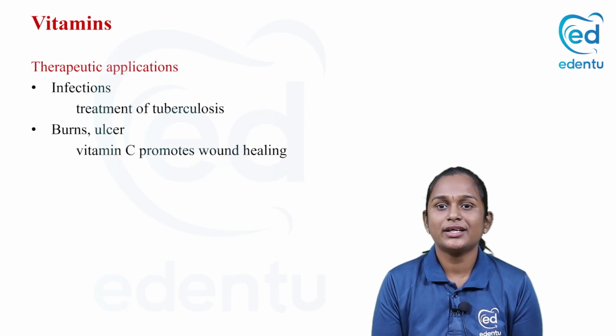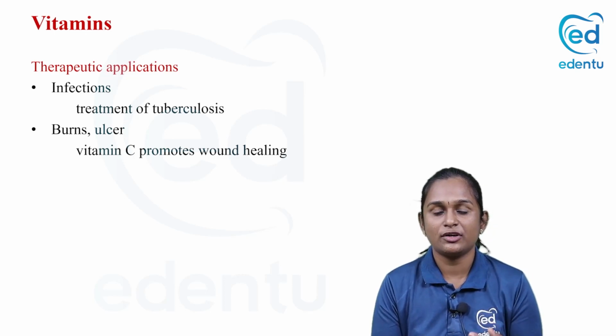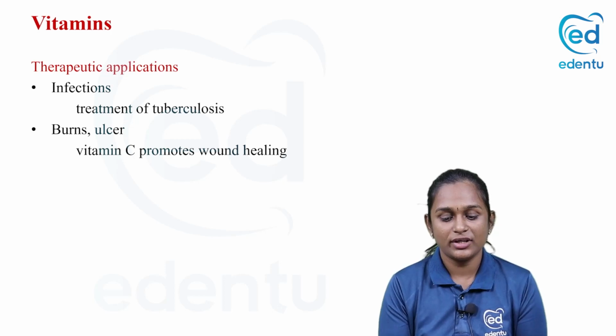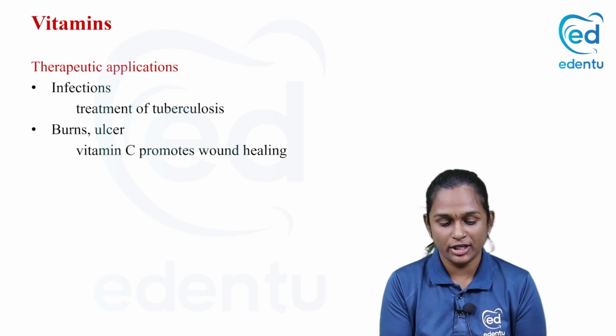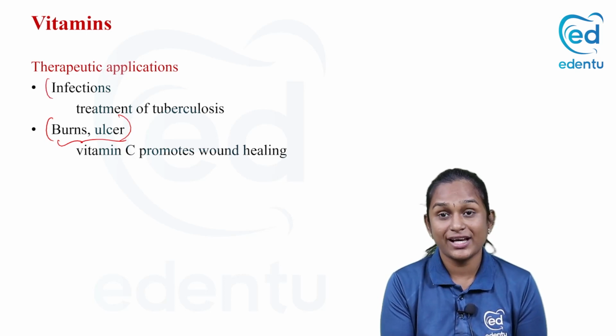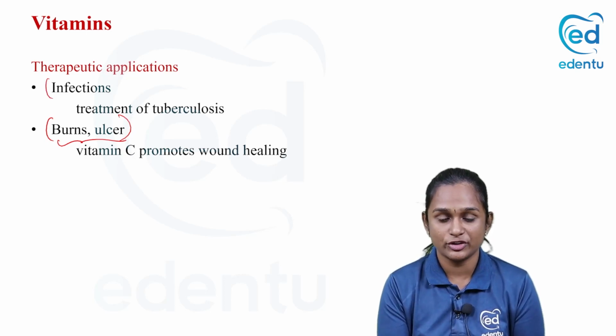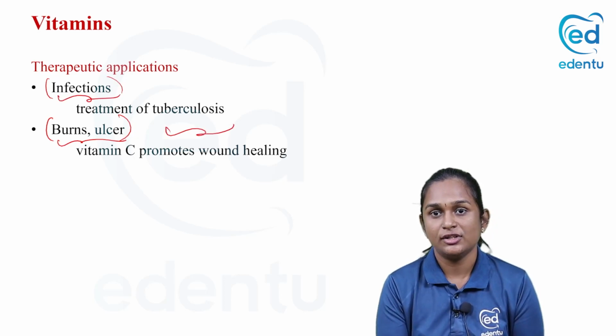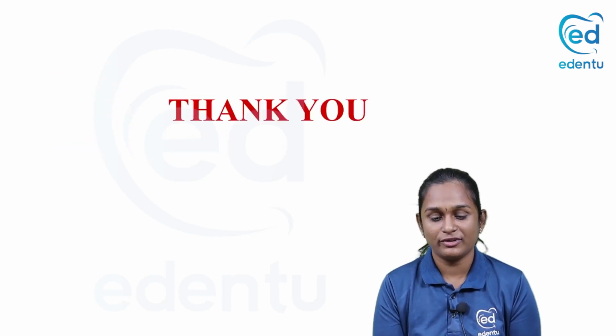So what are the therapeutic applications of vitamin C? Because we know it is required for wound healing, right? Yes, so it promotes wound healing. It is given in cases of burns and ulcers. It also has an immunity enhancing function, so it enhances immune function. It is used in infections like tuberculosis. So these are the therapeutic functions of vitamin C.